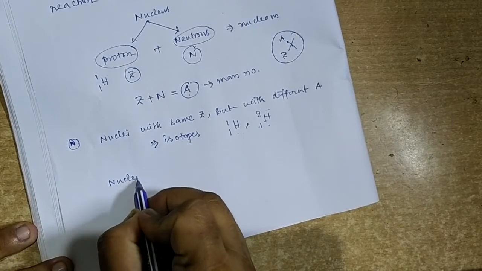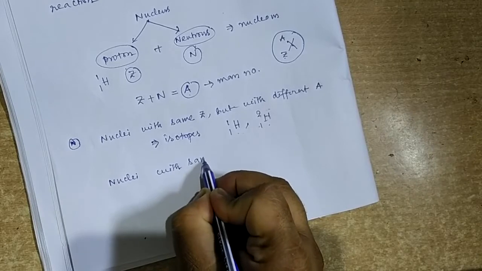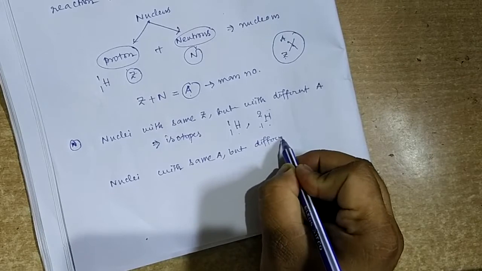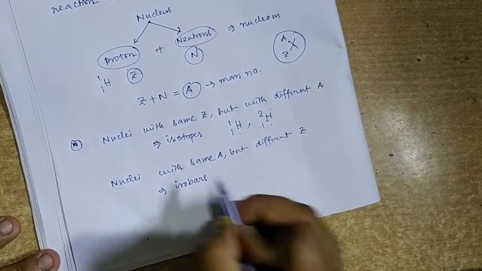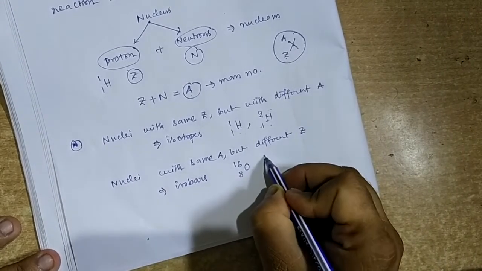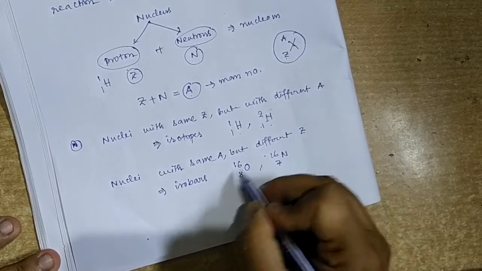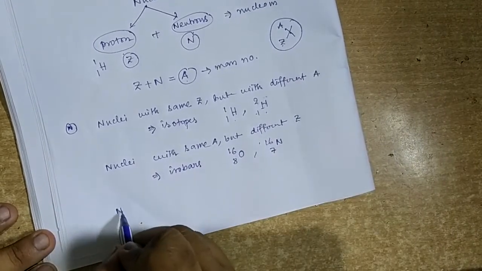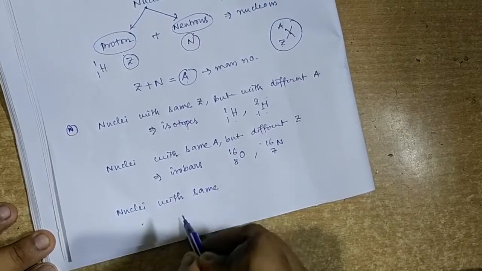Again, nuclei with the same A but different Z are called isobars. An example is oxygen-16 with Z equal to 8 and nitrogen-16 with Z equal to 7. Though both have the same mass number, they have different Z values.